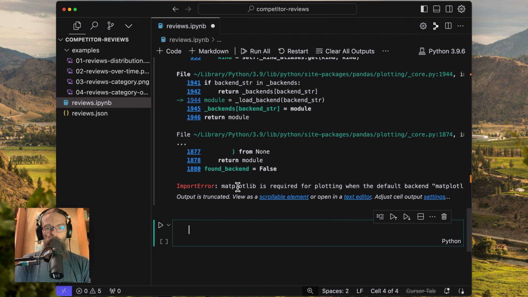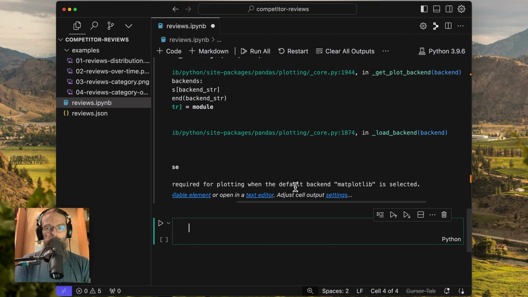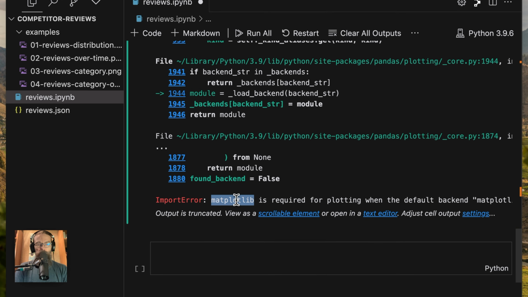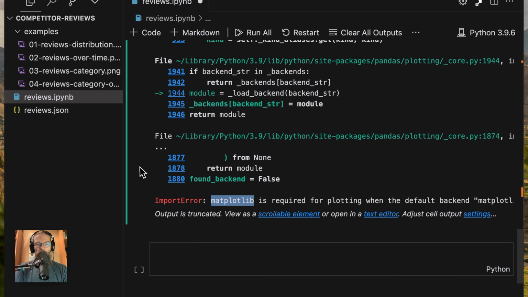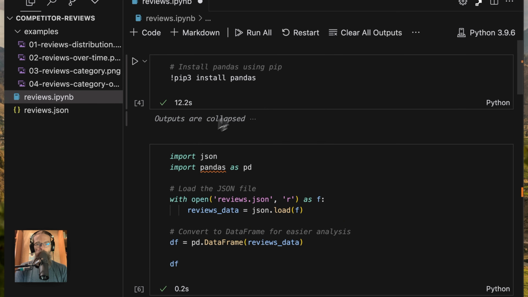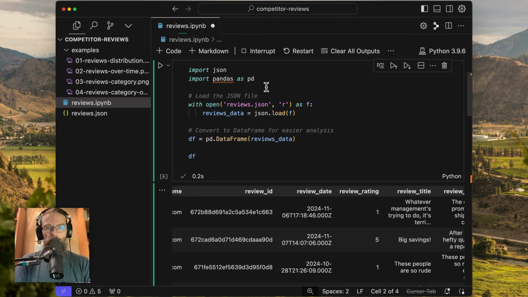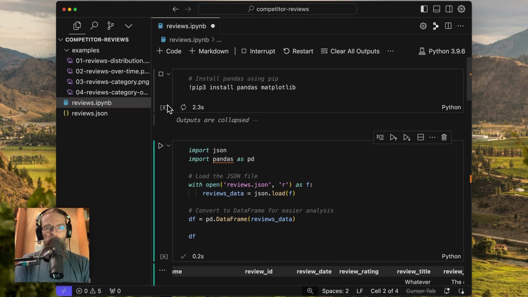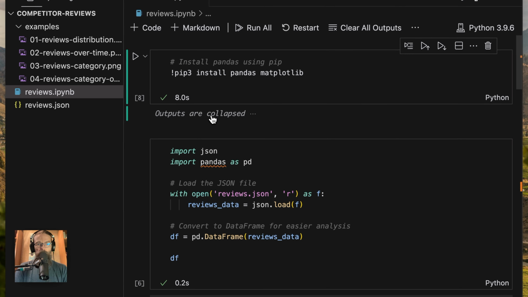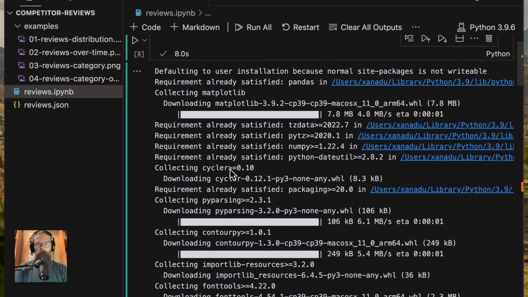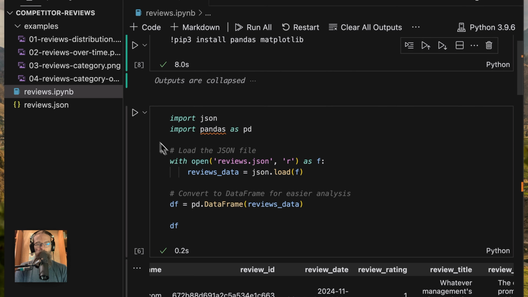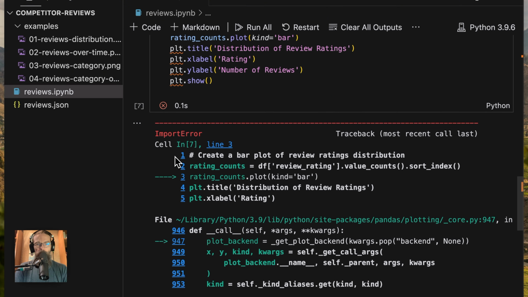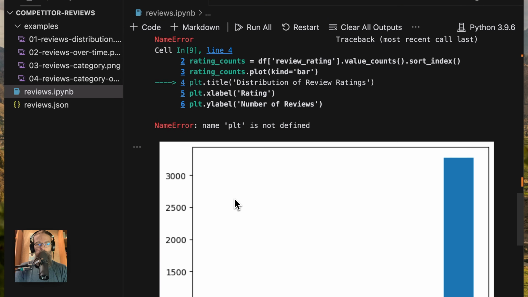It's saying matplotlib is required. And so I'm pretty sure I can just take this matplotlib. I'm going to go all the way back up to the top, and I'm going to put that right here, and I'm going to run this cell again. I'll let that run. Now that that's finished, I can check these outputs. It looks like it installed matplotlib. So we'll come back down here, and we'll try and run this again.